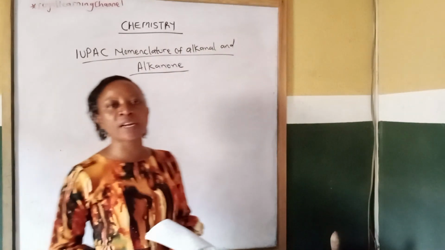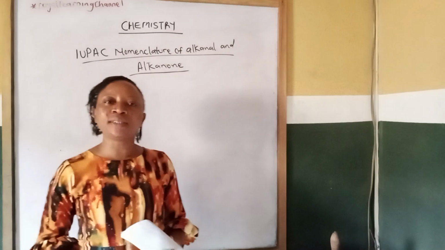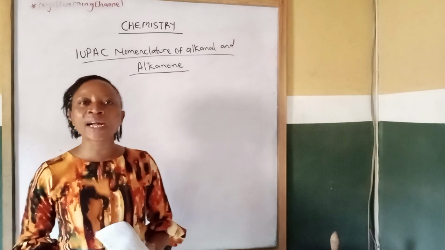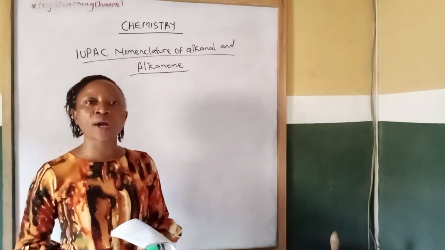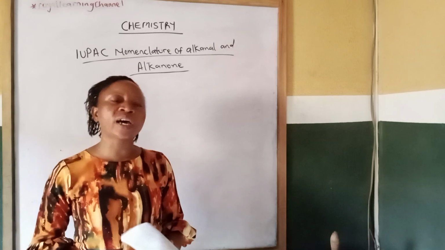The IUPAC nomenclature of alkanal and alkanone. What are alkanal and alkanone? They are carbonyl compounds.